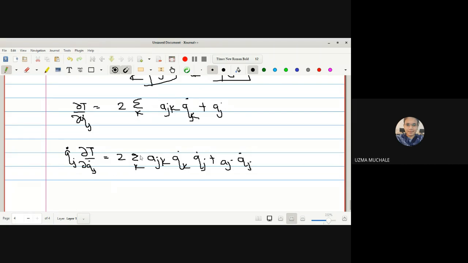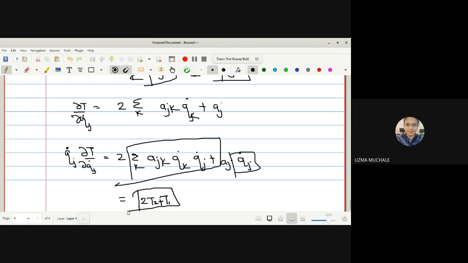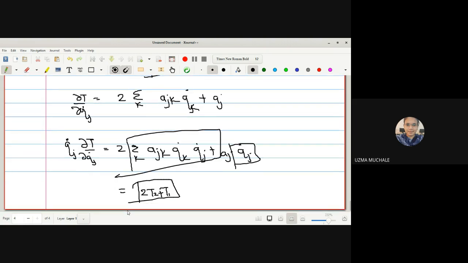So we can write this is nothing but your T2. Okay, we have found this is your T2 and this is nothing but your T1, after doing the summation. So we get the result, it is equal to 2T2 plus T1 in case of a rheonomic system.